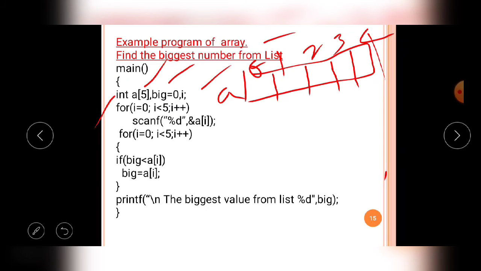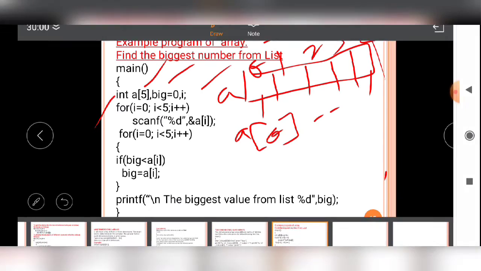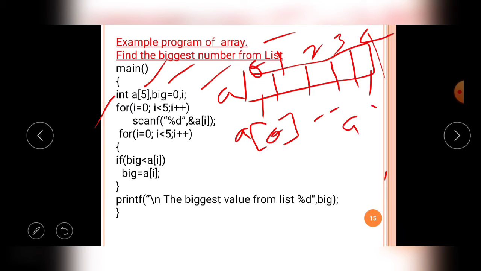We already know that an array is a collection of similar data items which are located continuously in the RAM and have the same name but are identified by different index numbers. The first variable is known as a of 0, and so on. The last variable is known as a of 4. That is how the array is declared in the memory.